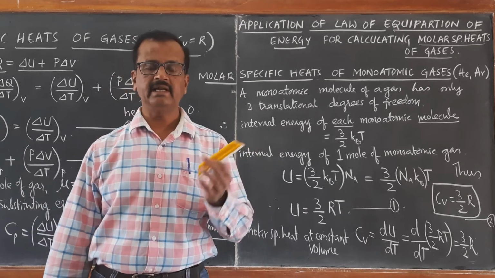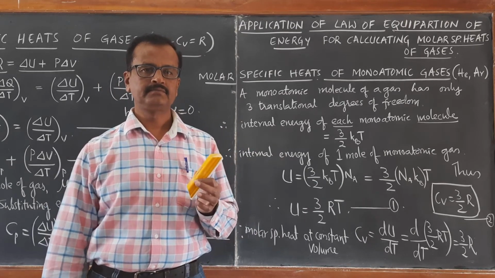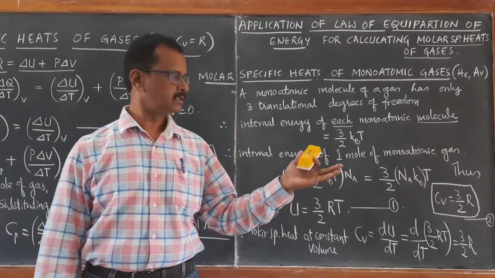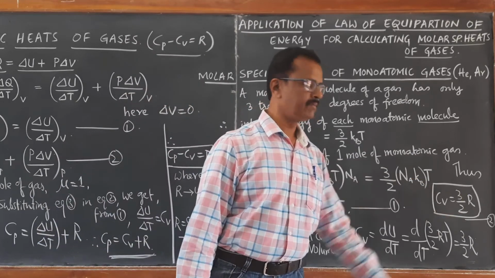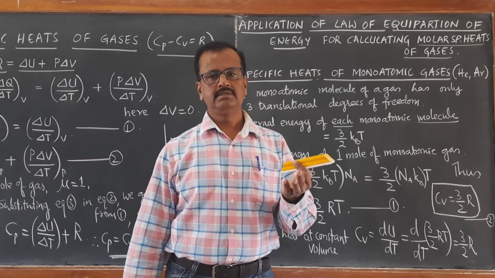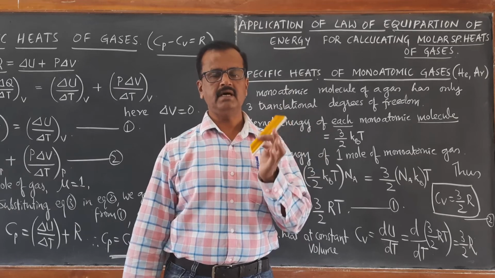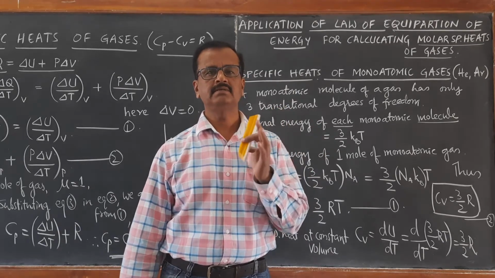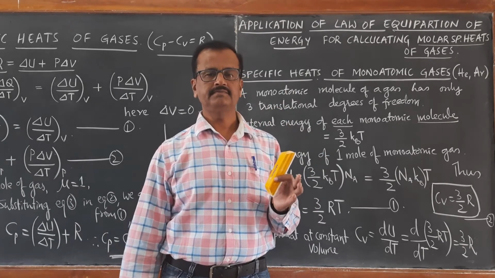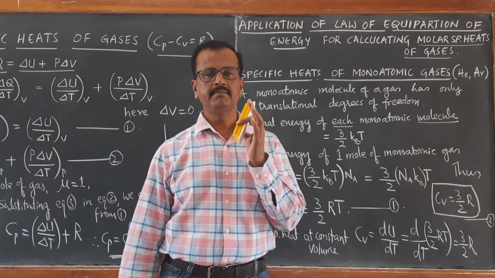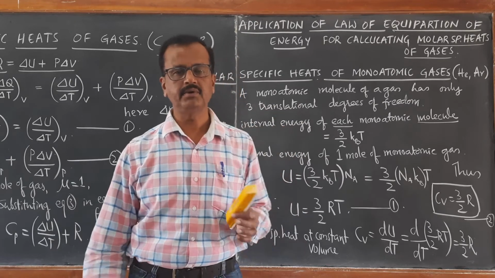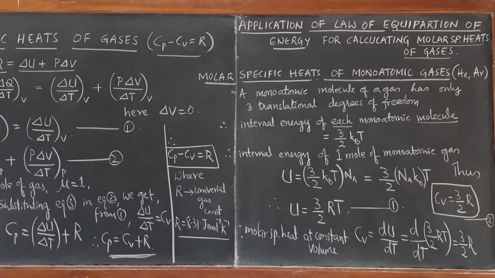Now we can very easily calculate what is Cp. Cp is equal to Cv plus R. So Cv is already 3 by 2 R. So Cp is equal to Cv plus R becomes 3 by 2 R plus 1 R, 3 by 2 R plus R, so it becomes 5 by 2 R.